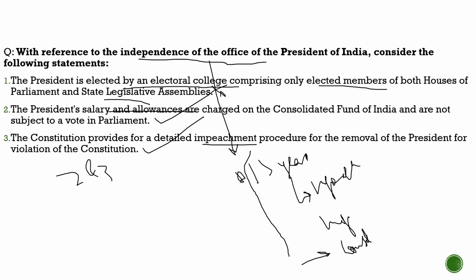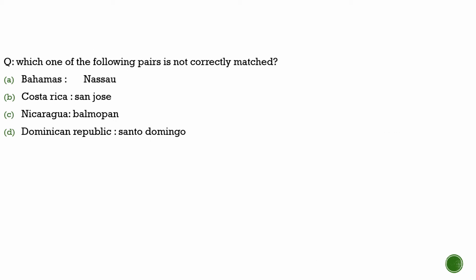Now let's move to the last part of today's discussion, where we will see what question we have brought from the previous year questions. This question is basically about different states and their capitals. As they were in the news at that time, this question was asked in the year 2005. So here we can understand that we have to look at current affairs. We have to understand which part of the world is important, where things are happening, and have basic knowledge about those particular states which are in the news. What is the capital of that particular state? So we have brought this question from the previous year questions, and we will see what the question says.